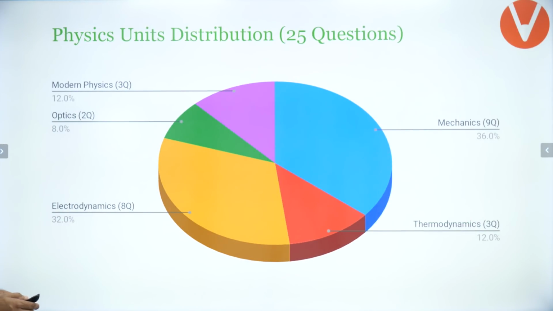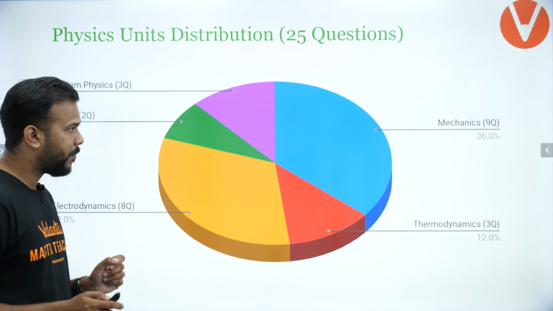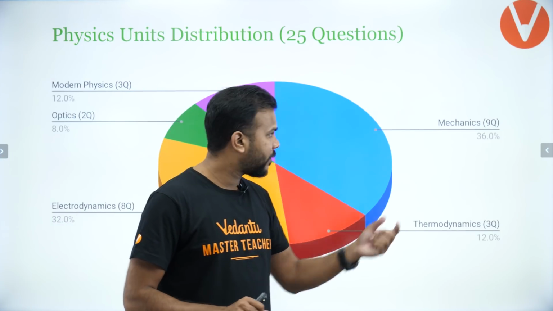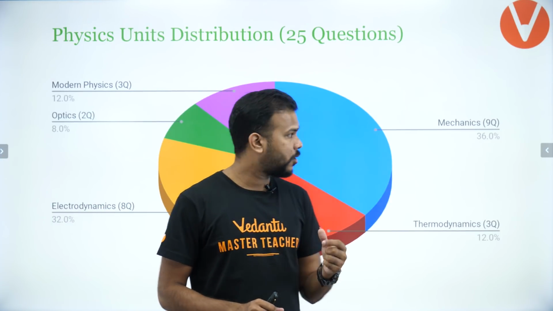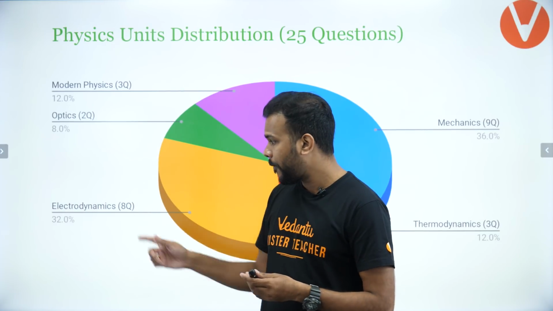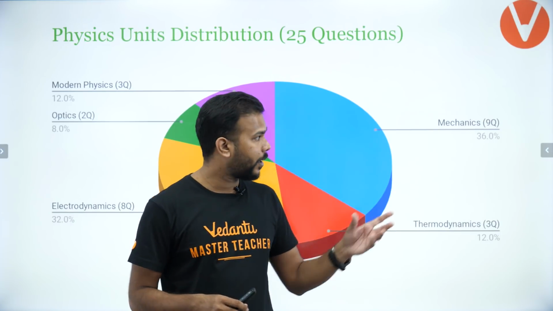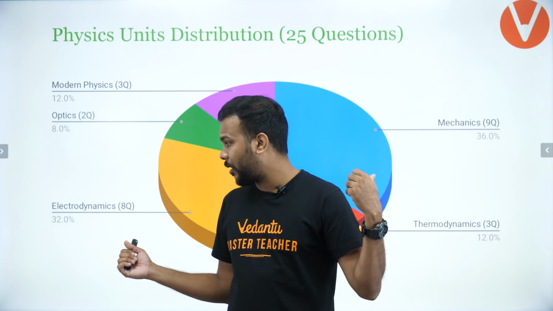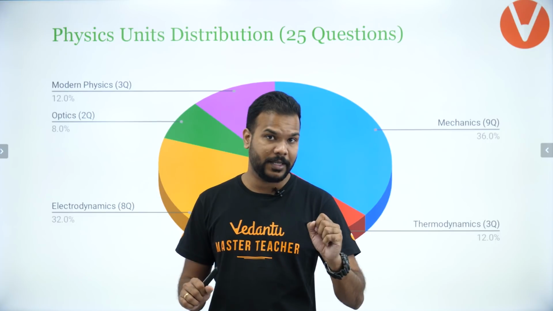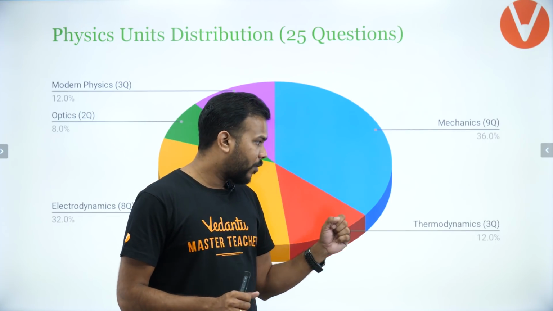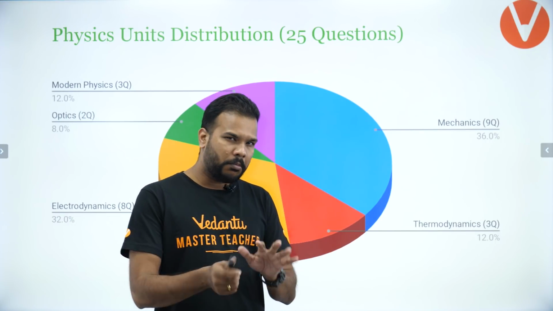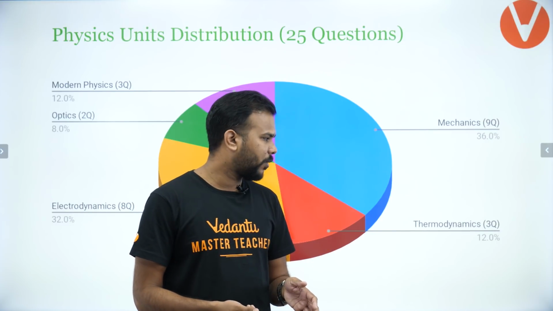So guys, again, little bit of rebalancing happened between mechanics and electrodynamics. Mechanics had 9 questions, making it 36% of the paper, and electrodynamics had 8 questions, making it 32% of the paper. So again, 36 and 32 makes it 68%. Still the percentage remains the same. Okay, thermodynamics this time had 3 questions. So more or less 2 and 3 questions are coming from thermodynamics.